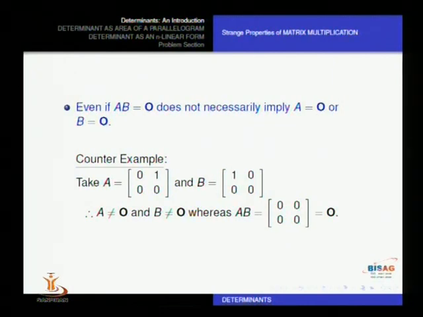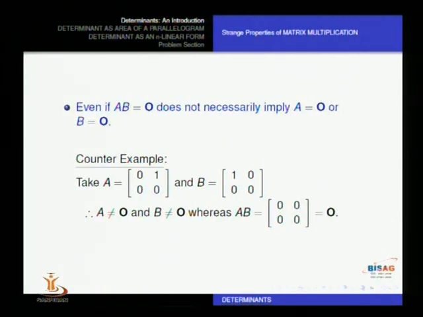Let us take matrix A to be 0 1 0 0 and matrix B as 1 0 0 0. So matrix A is not 0 because one of the entries in A is non-zero, and similarly B is also a non-zero matrix because in B also there is one entry which is non-zero. But when you multiply A with B, it can be seen that all the entries turn out to be 0. So AB becomes a 0 matrix.